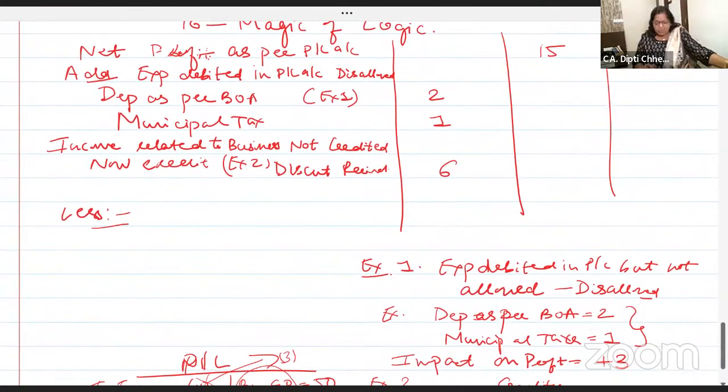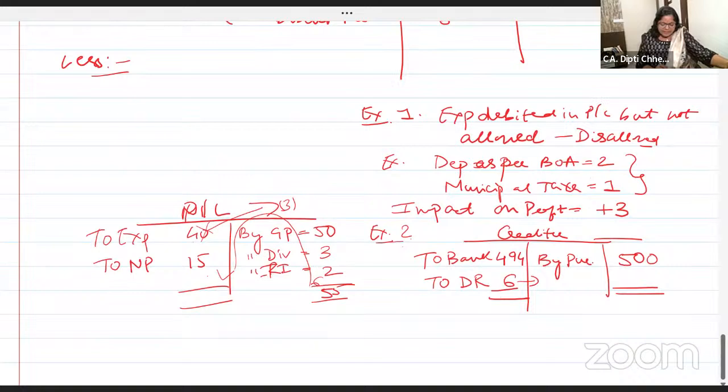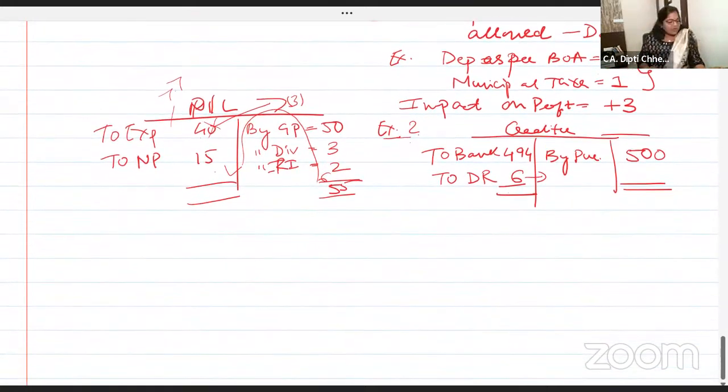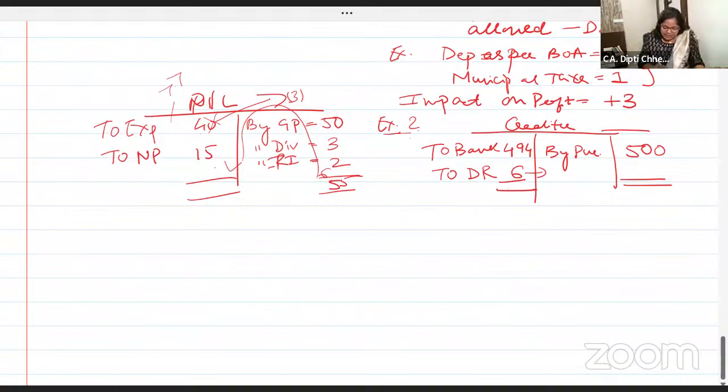Yes, if they debit donation in the P&L account on the debit side, say 7 rupees is the donation. Donation is not allowed as business expense. So add back. Now, what is allowed and not allowed? That's what the business head is. I'm teaching you the treatment: if allowed, how to do it, and if disallowed, how you have to do it. Okay? Is my speed fine? For sure, another 10 minutes and it will be very clear.